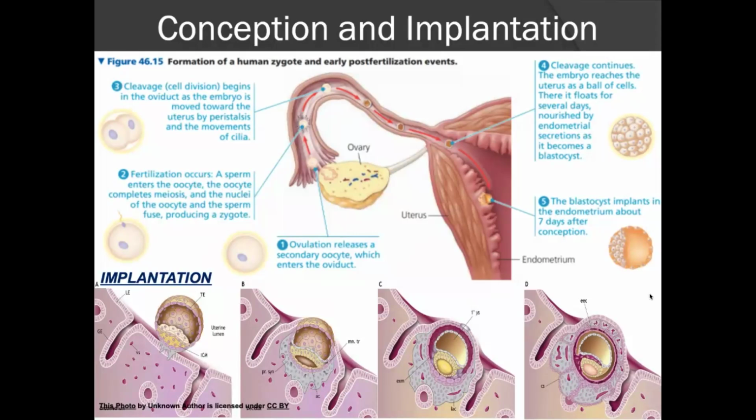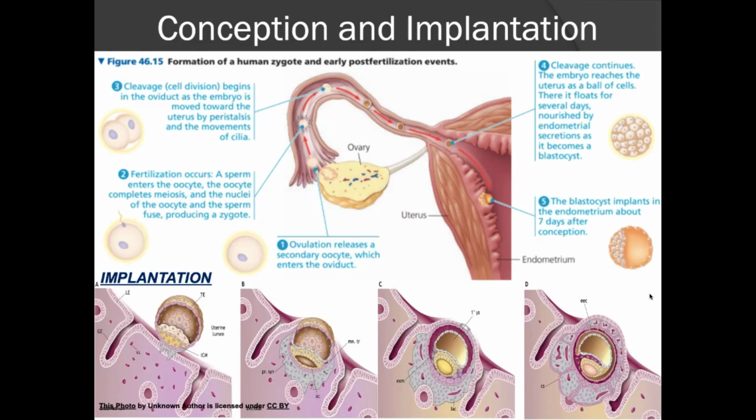This diagram here depicts the process of conception as well as implantation. Note that ovulation releases the secondary oocyte, which will enter into the oviduct. Fertilization will occur in the oviduct. The oocyte will then complete meiosis and then be directed towards the uterus. Cleavage and cell division will begin in the oviduct as the embryo is traveling down the fallopian tube. Cleavage will continue to eventually form the blastocyst.